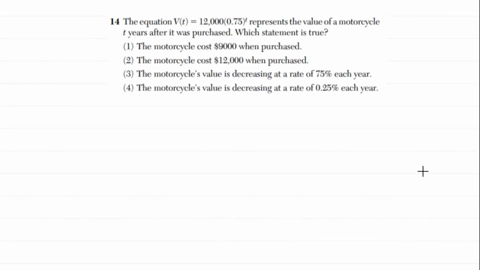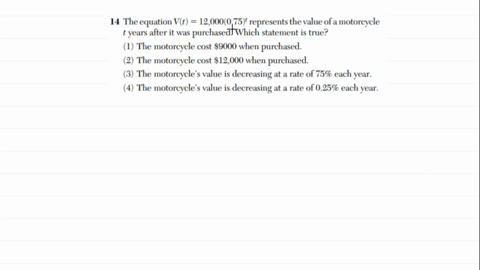All right, number 14 is a classic exponential equation question that they love to ask, whether it's the value of a motorcycle or a bank account with a particular interest rate. They love these types of problems, and they will try and trick you every single time. So let's go through these ones.